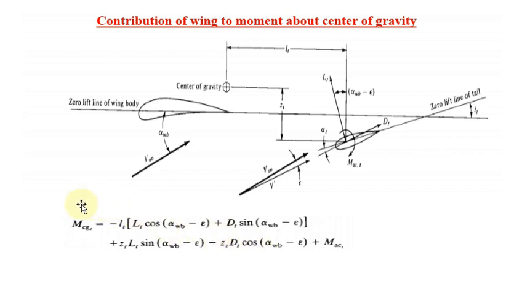So this is the basic equation derived from the corresponding picture: the moment about the center of gravity for the tail portion. If it is still not clear, again I am saying, listen to this audio repeatedly, especially this portion, to get a clear understanding of this particular equation.